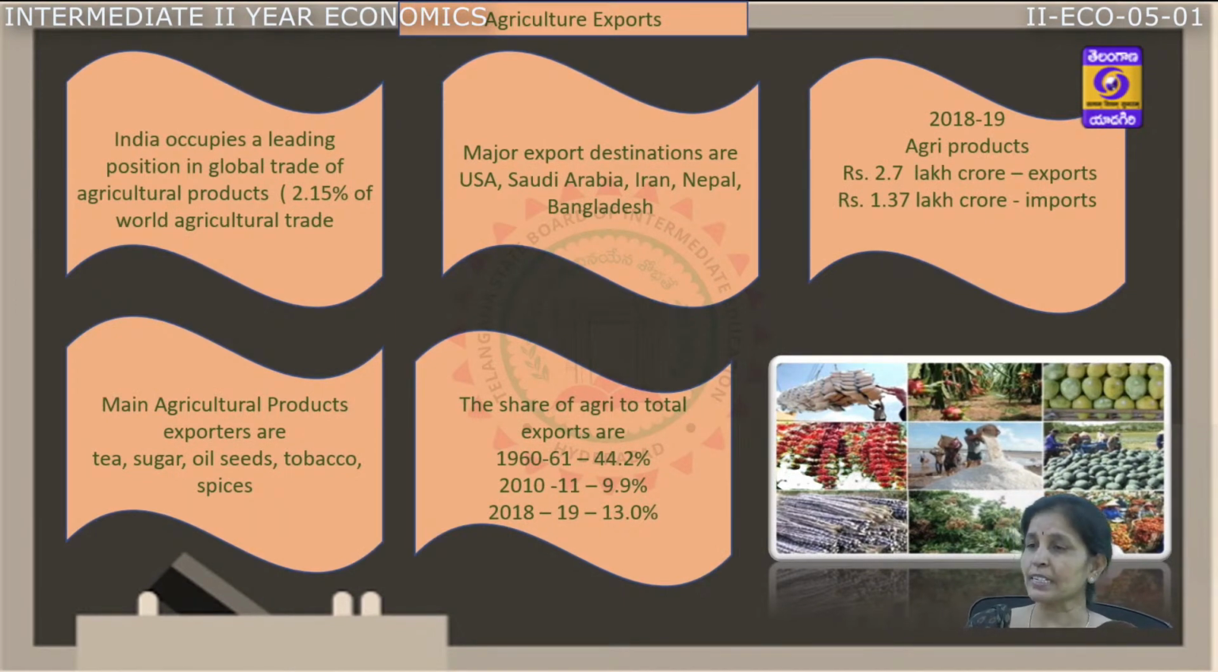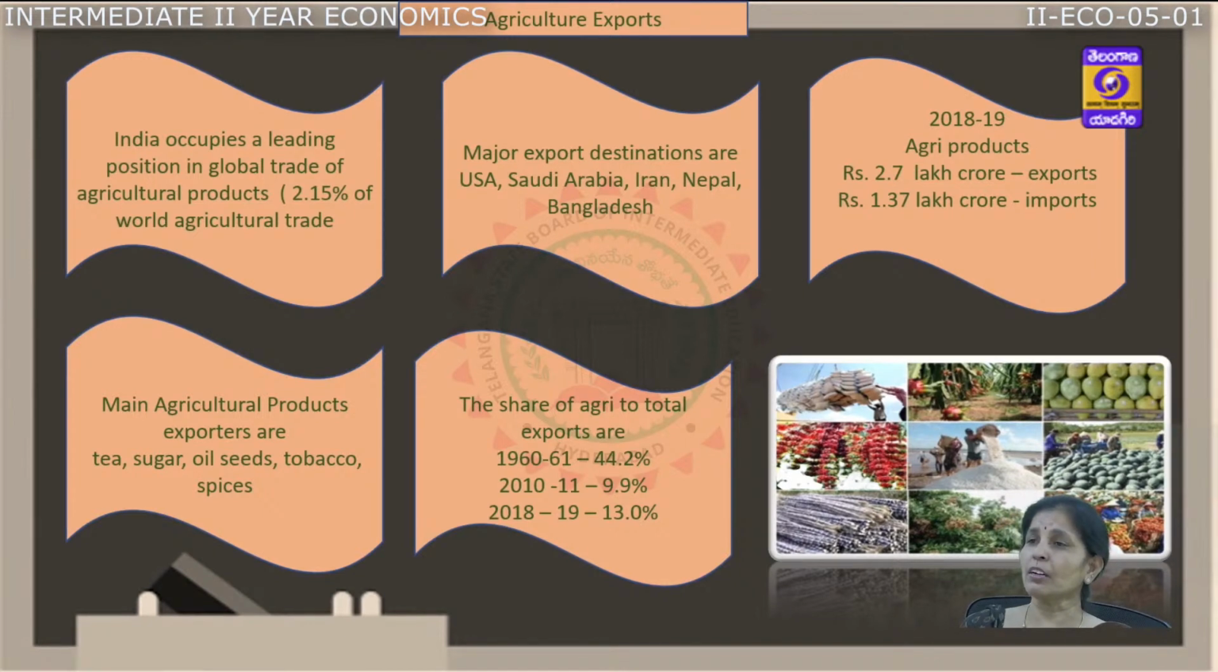Today, when we see the statistical estimates, agriculture plays a very important role and occupies a very prominent place in our global market. The major products that we export to other countries are tea, sugar, oilseeds, tobacco and spices. The main export destinations are USA, Saudi Arabia, Iran, Nepal and Bangladesh.